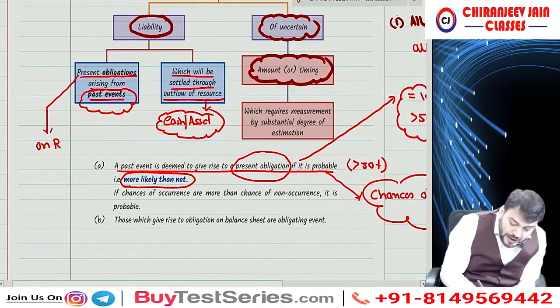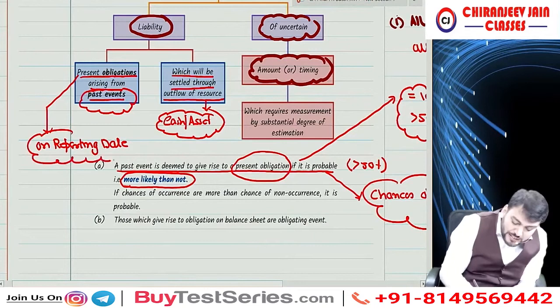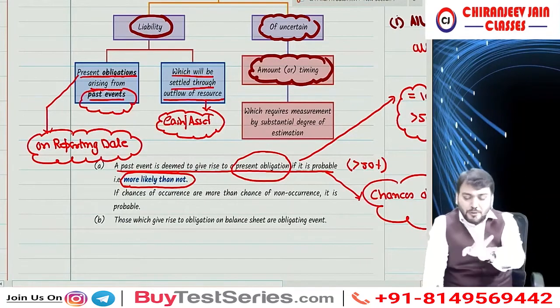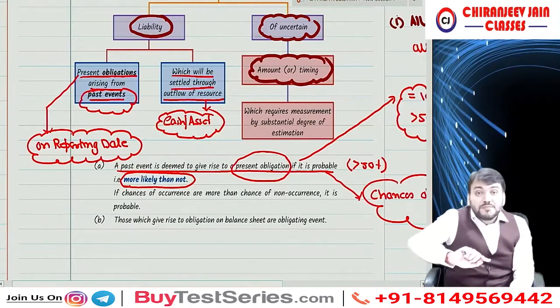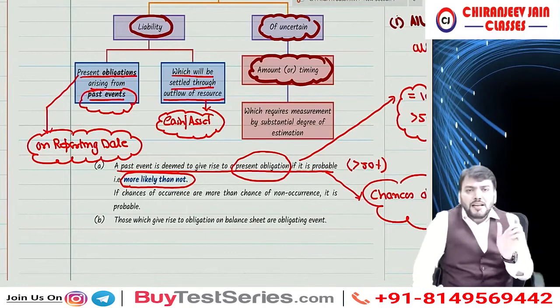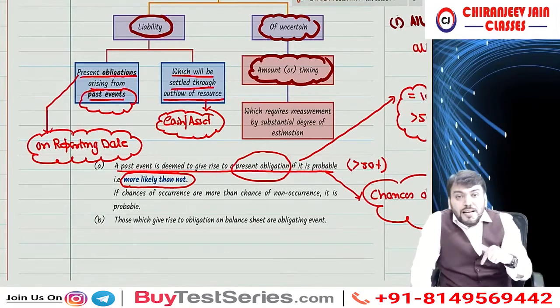On balance sheet date. But now we call it a reporting date. We'll use the term reporting date, not balance sheet date, because Ind AS use the term reporting date, not balance sheet date. Correct? But both are same. So obligation which arises on balance sheet date due to past event. But can you say all the past event will not give rise to obligation on balance sheet date?